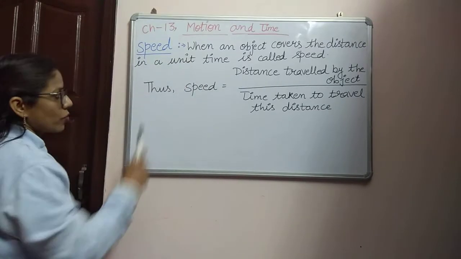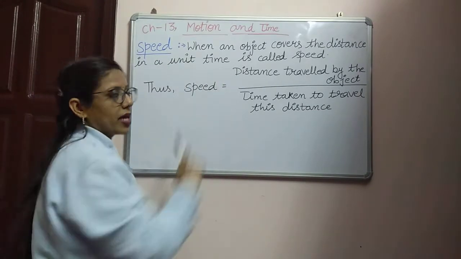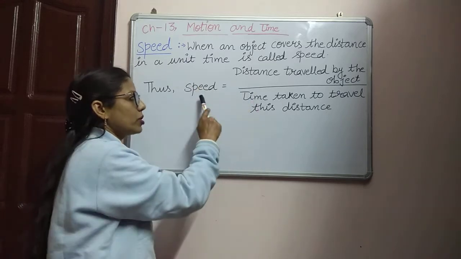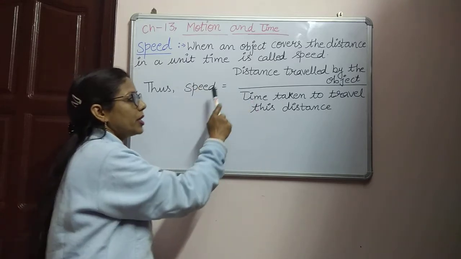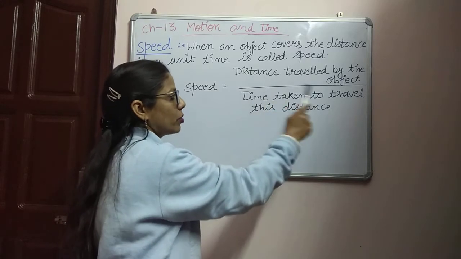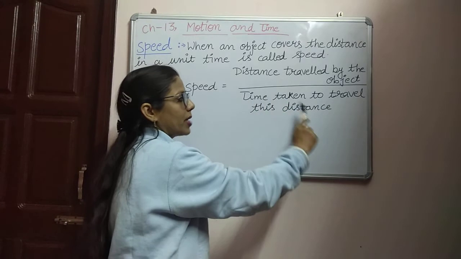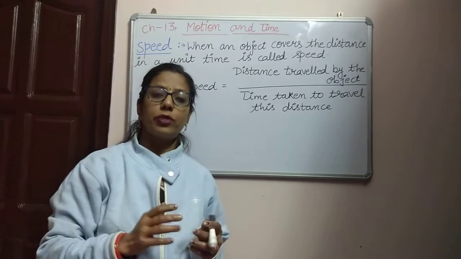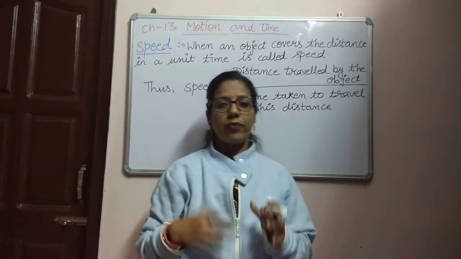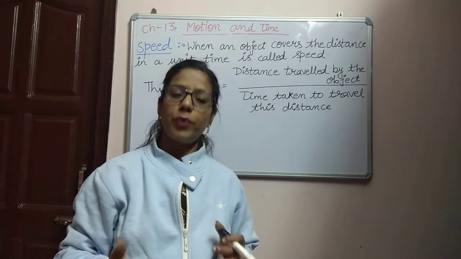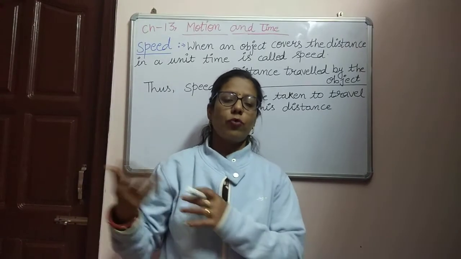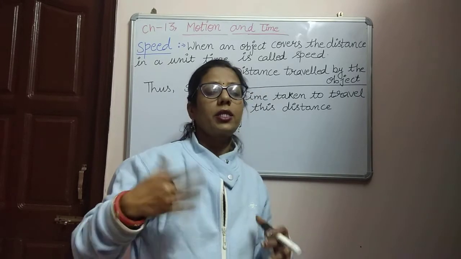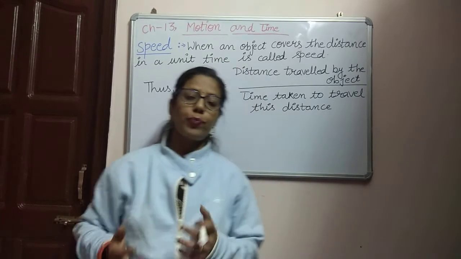Now we can write the formula of the speed, because there are two terms in speed, distance and time. Speed is equal to distance traveled by the object divided by time taken to travel this distance. We can calculate the speed by using this formula. If one object is moving fast, the speed of this object is very high, which means it is covering a larger distance in a very short period of time.